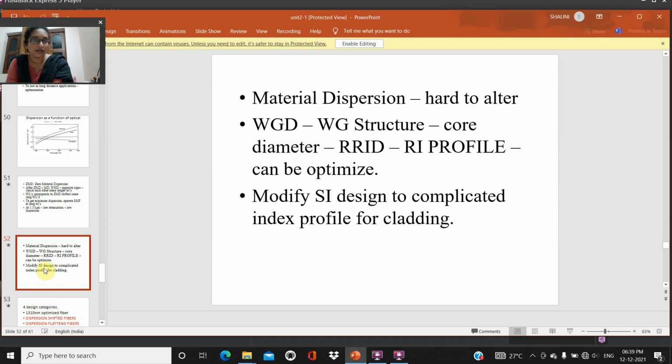So the waveguide dispersion mainly concentrates on core diameter, refractive index, delta value, and the index profile, which can be optimized. This waveguide structure can be optimized by modifying the step index design to a complicated index profile for the cladding. Modify the SI design.